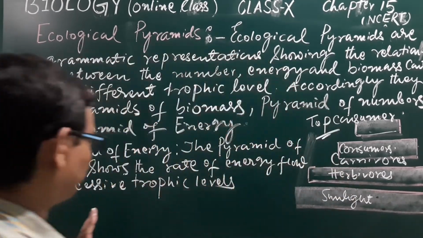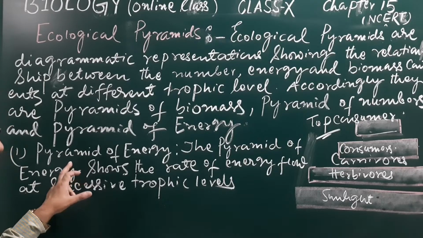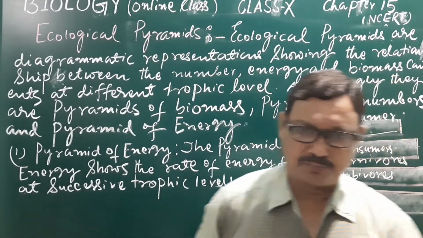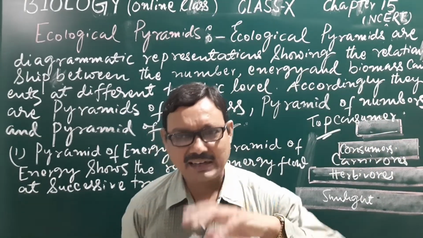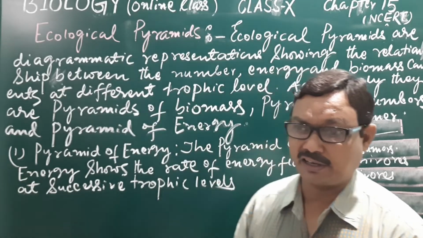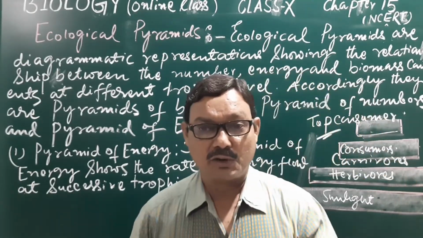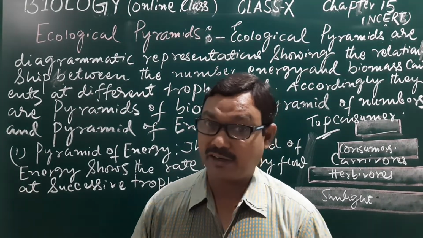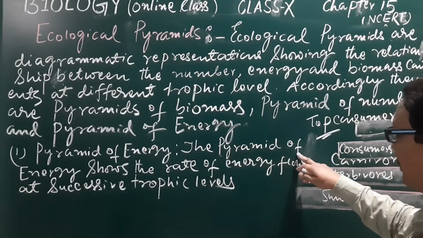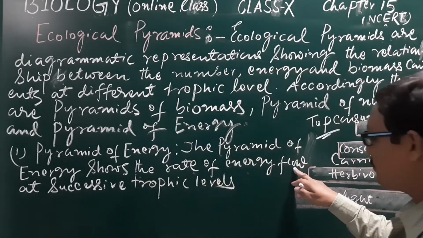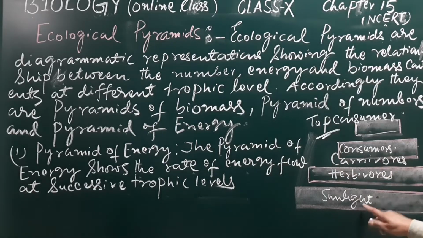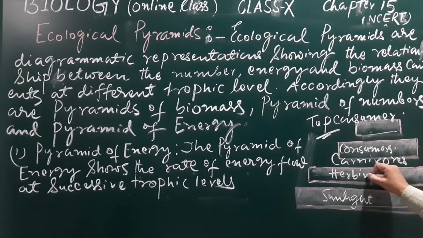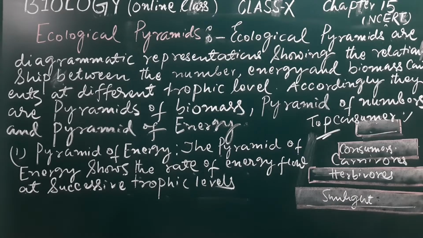So here is the energy. During the process of photosynthesis, the energy captured as solar energy will be converted into chemical energy, and that will be available within the food as potential energy to the different trophic levels. Understand? So that is the flow of energy. The pyramid of energy shows the rate of energy flow at successive trophic levels. So here at the base it will be greater, and at the top it will be lesser.